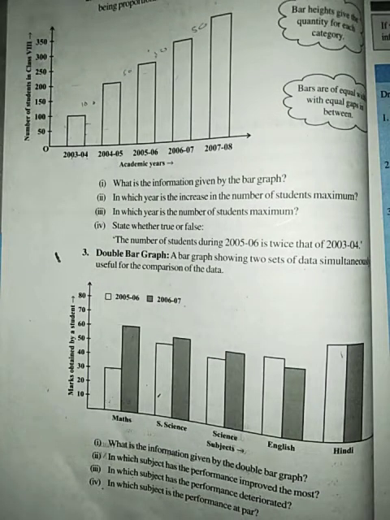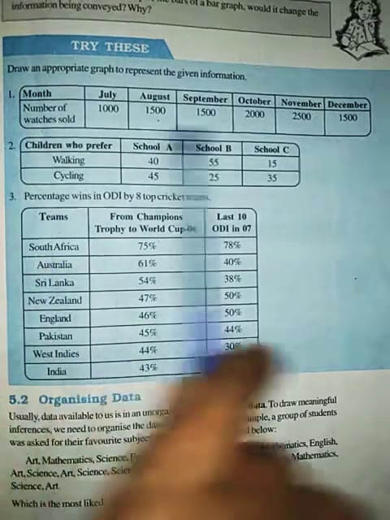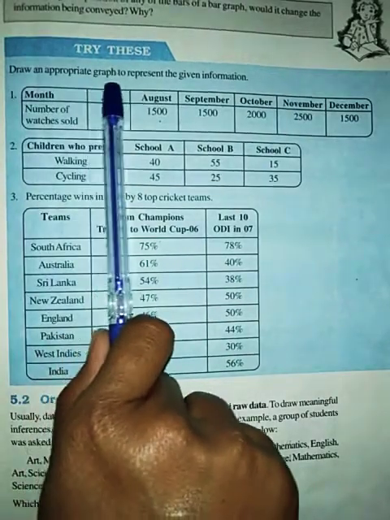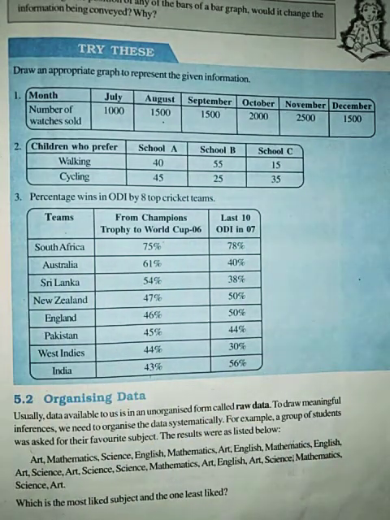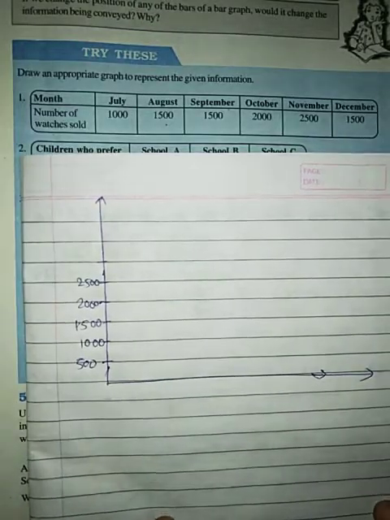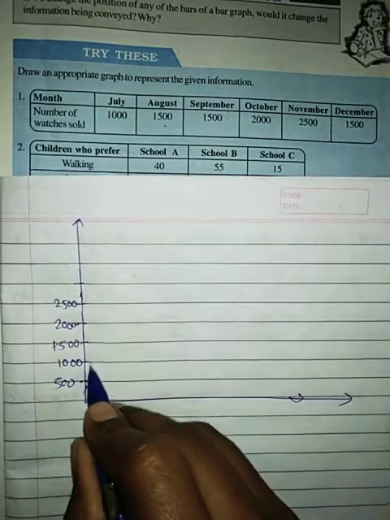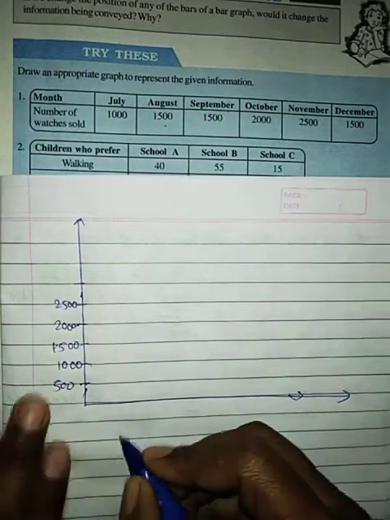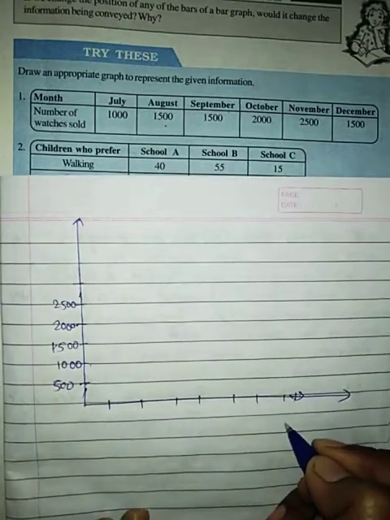Okay, answer for this question. Now see, you have to try to draw an appropriate graph to represent the given information. You have to take the graph paper and then draw the information. See here, I am taking a notebook. You have to take your graph paper. Suppose this one line is 1 centimeter. Here 1 centimeter, 1 centimeter, 1 centimeter, the boxes are given on the graph paper.